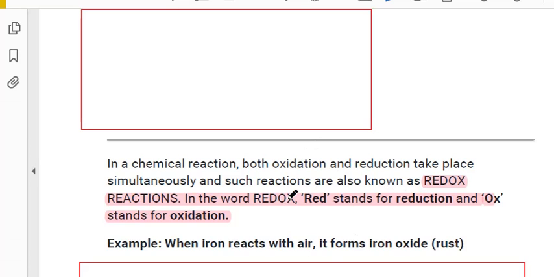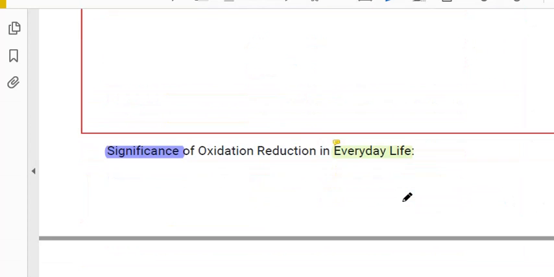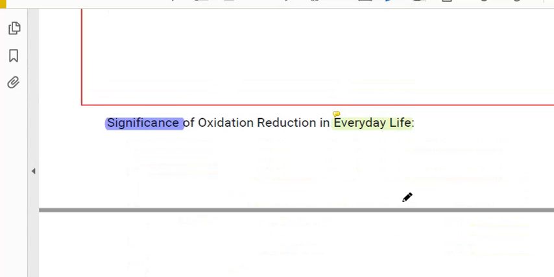Red means reduction, and OX means oxidation. Already we have finished. So what is the significance of oxidation reduction in everyday life? Today we will see the significance of oxidation reduction reaction in everyday life.